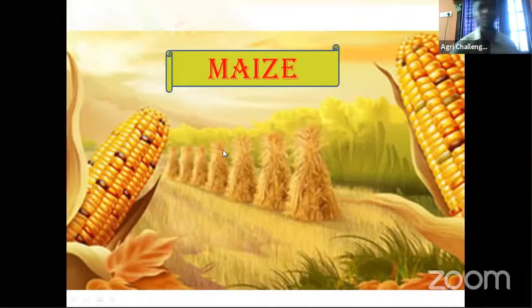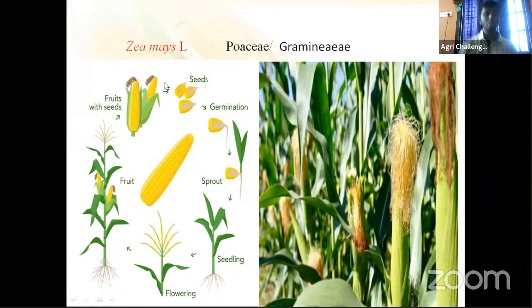Okay. I think on the day of inspection, we discussed briefly some aspects of maize crop production. We'll continue today. Maize is one of the wonderful crops and the third most important cereal crop in the world. Scientific name Zea mays, Telugu name Makkajonna, and it belongs to family Poaceae, Gramineae.